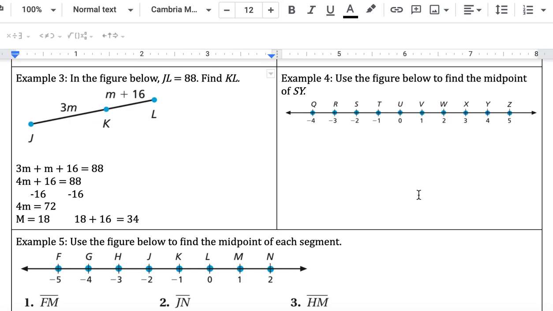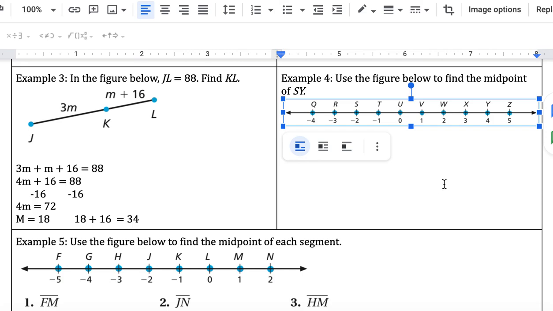Example 4, we want to use the figure below to find the midpoint of SY. So here's S, here's Y. Kind of work your way in. So SY, 1 here, 1 here, 1 there, 1 there. So our midpoint is right at 1. So the midpoint of SY is 1.